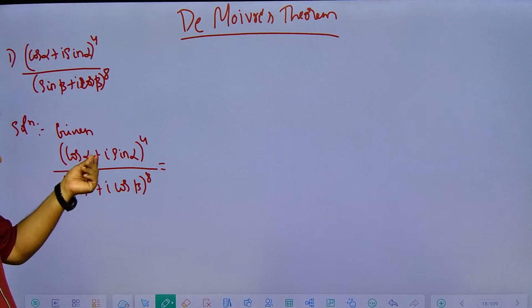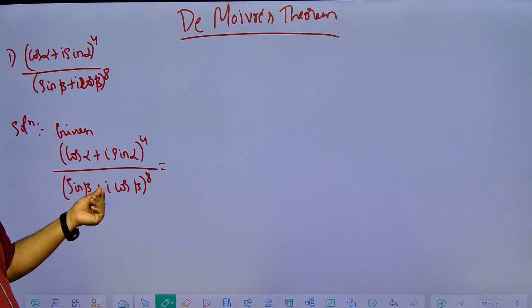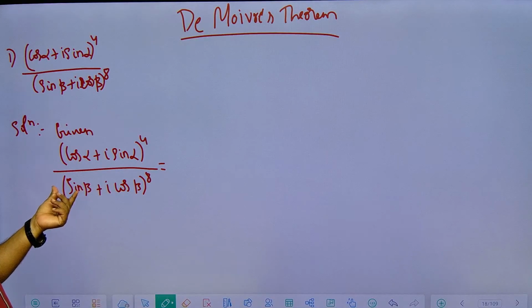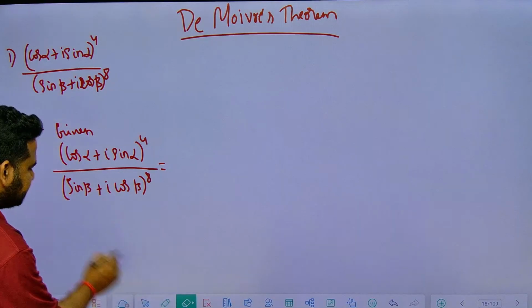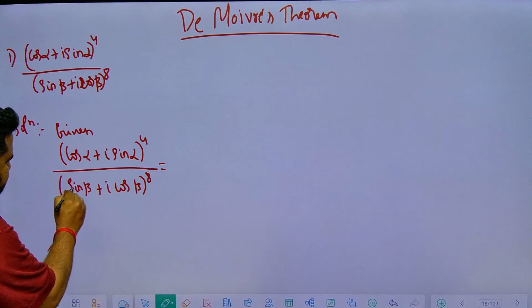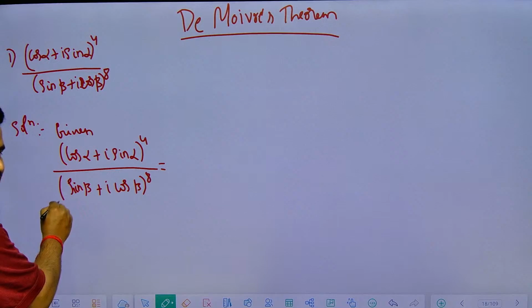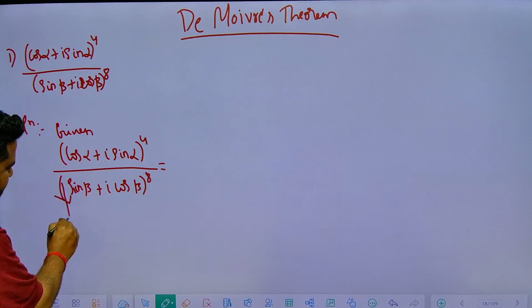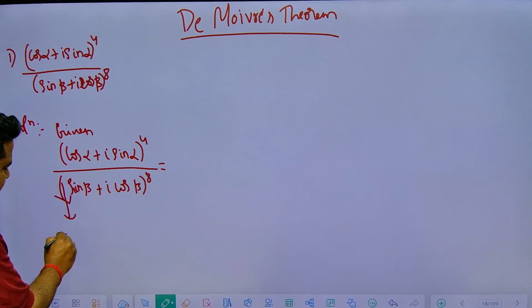Here the imaginary part is with sin, here the imaginary part is with cos. So let us make this imaginary part with sin. For that, observe, friends, a very important step. This one is a highly important step. Here I am writing sin beta. Here nothing is there, so I can write 1. I am just illustrating how it comes. This 1, I can write it as minus I square.